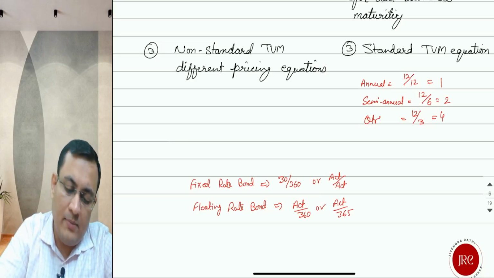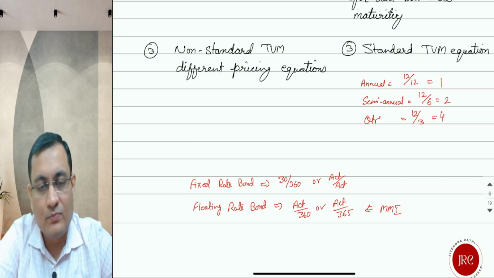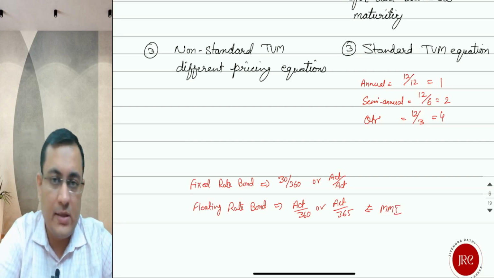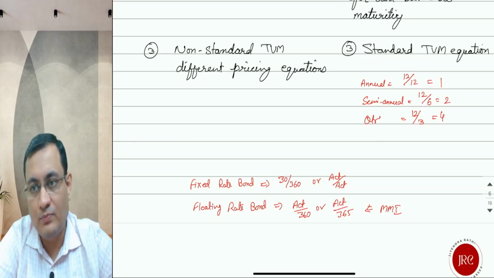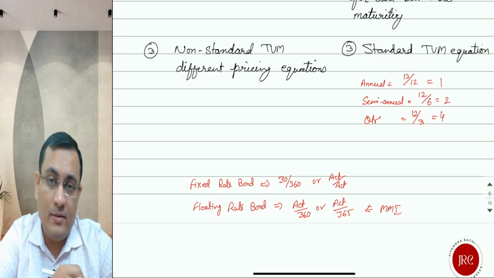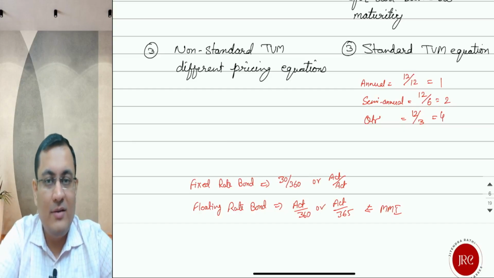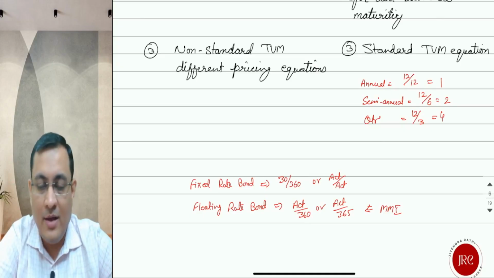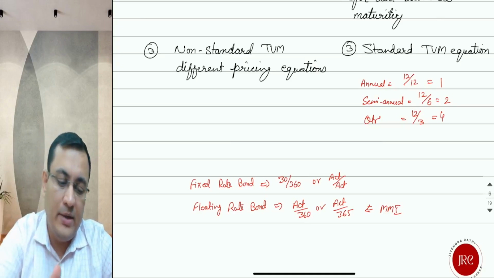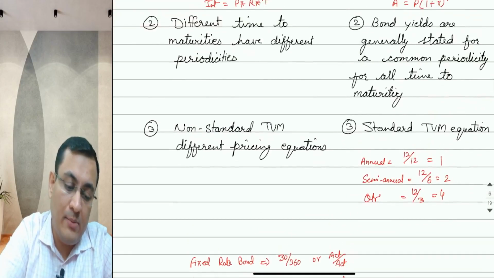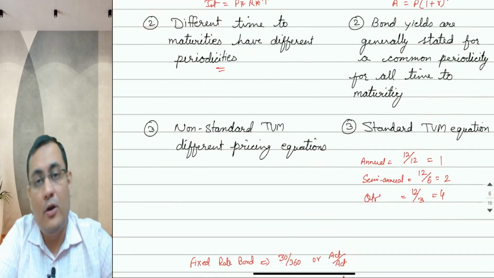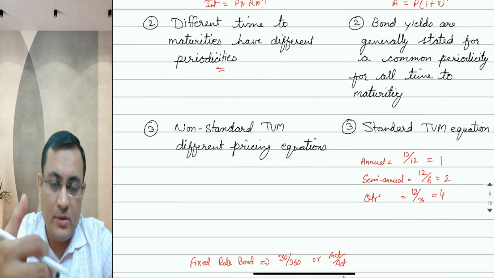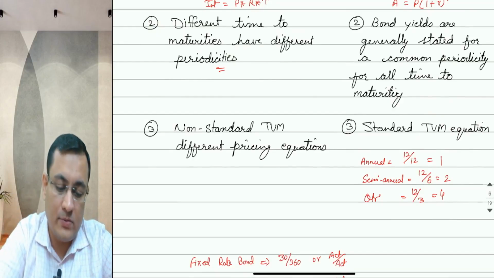Again, in case of money market securities also, this is the day count convention. You can use 360 as the total number of days in a year, or 365 also. And every instrument is going to have its own maturity period, some 90, some 91, and accordingly the periodicity will be different for each instrument. So different times to maturity have different periodicities. This we will understand more with the number calculation.